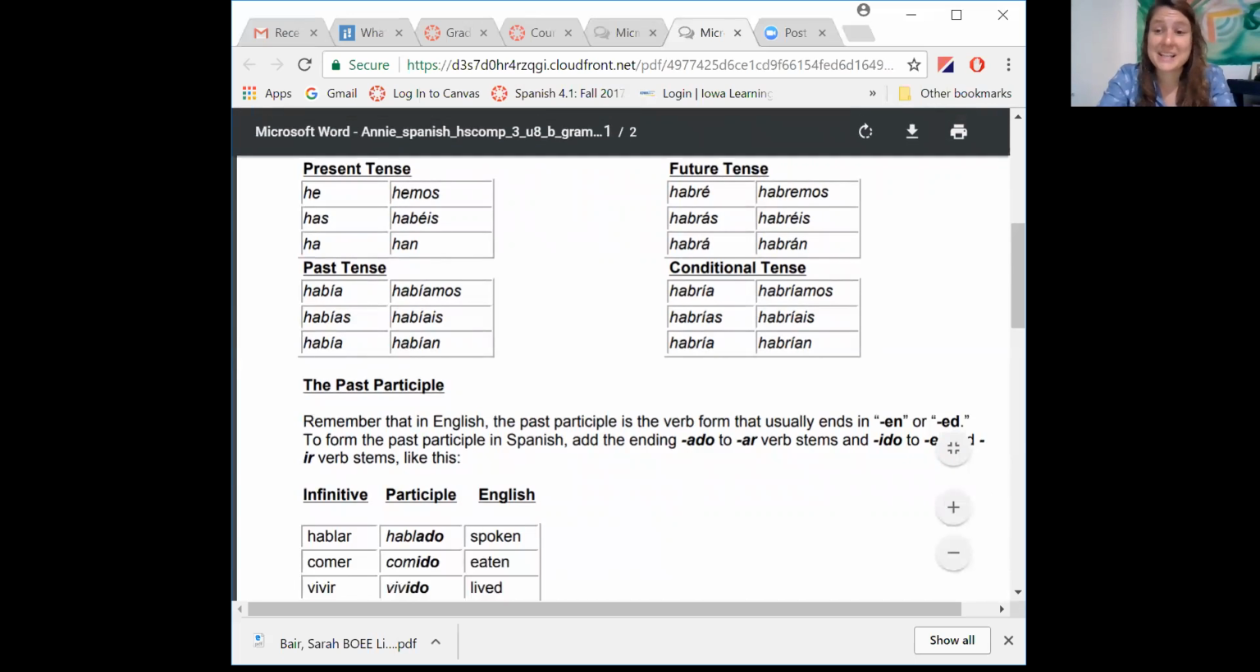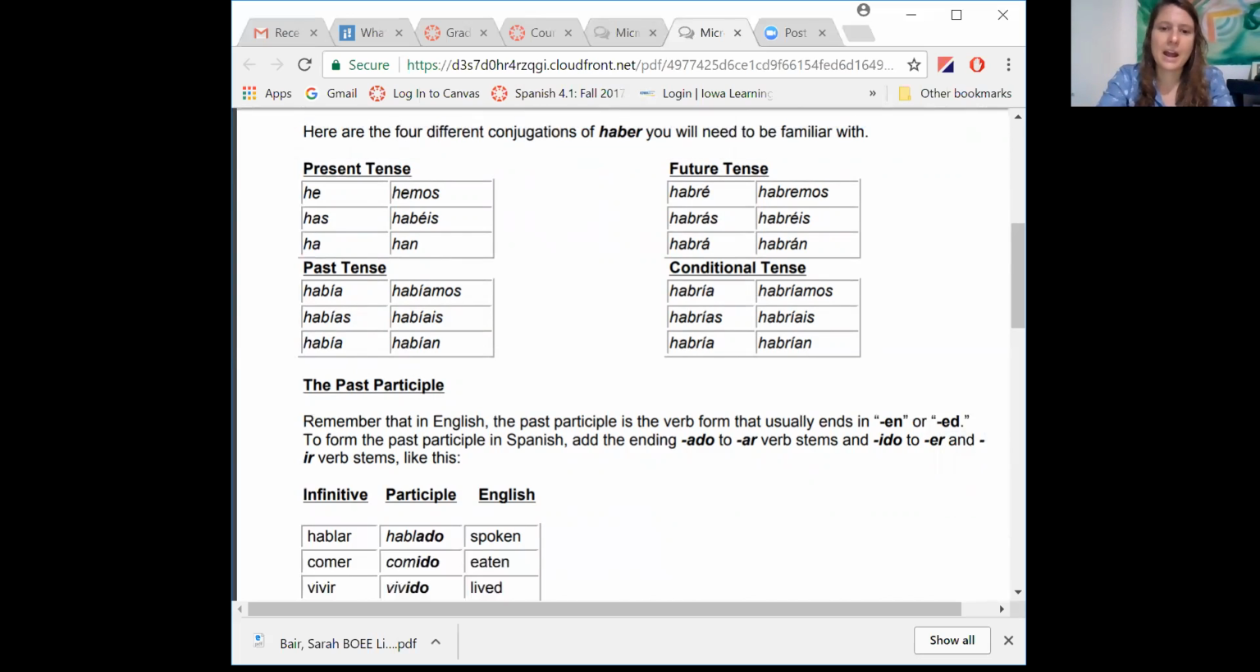Future tense is super easy. Habré, habrás, habrá, habremos, habréis, habrán. All of those have accents except for the E on the nosotros. Past tense, all of these have accents on the I. So había, habías, había, habíamos, habíais, habían. And then conditional is habría, habrías, habría, habríamos, habríais, and habrían.